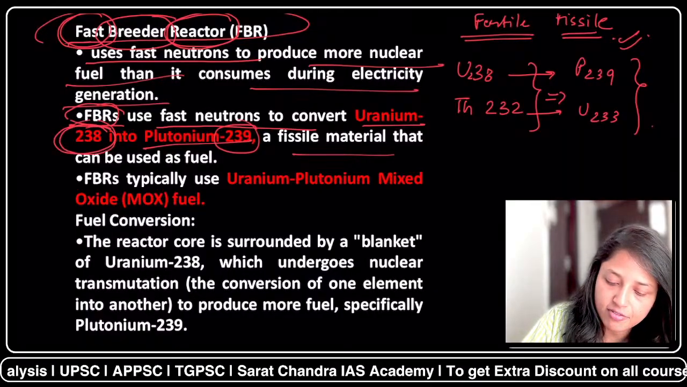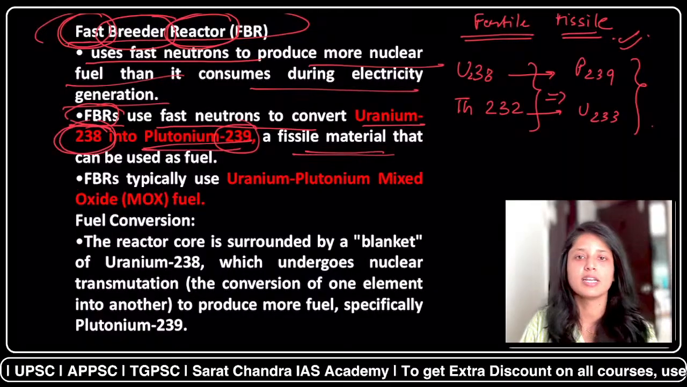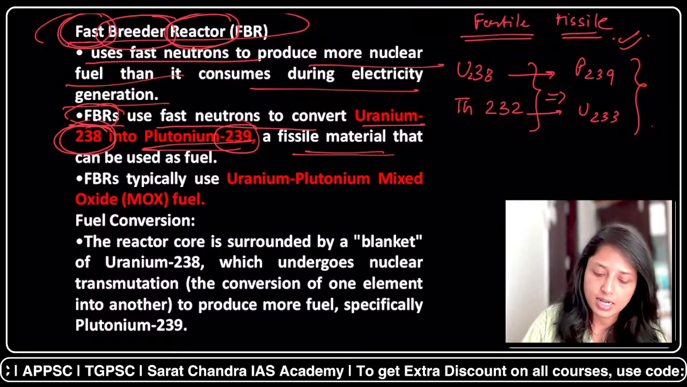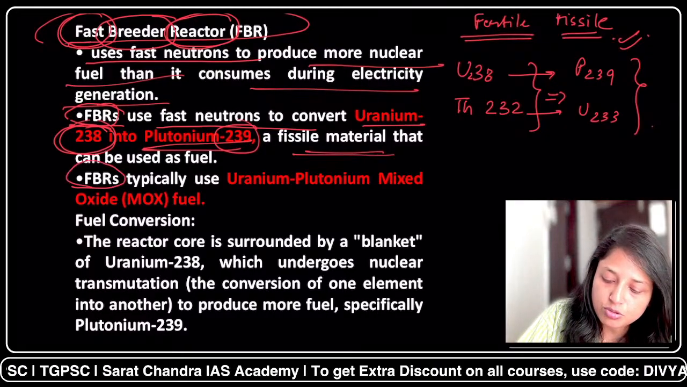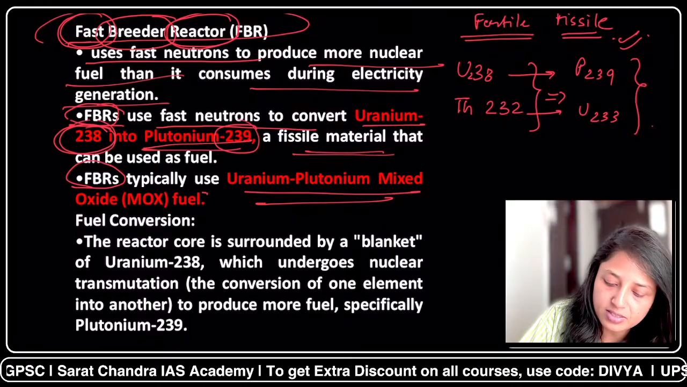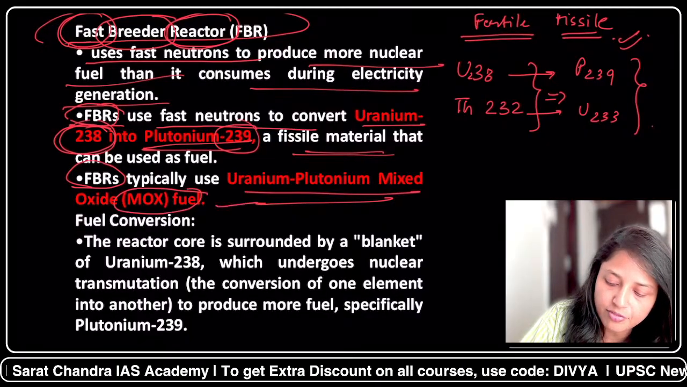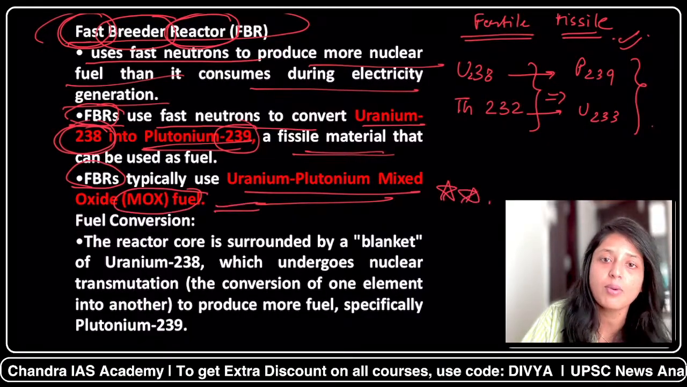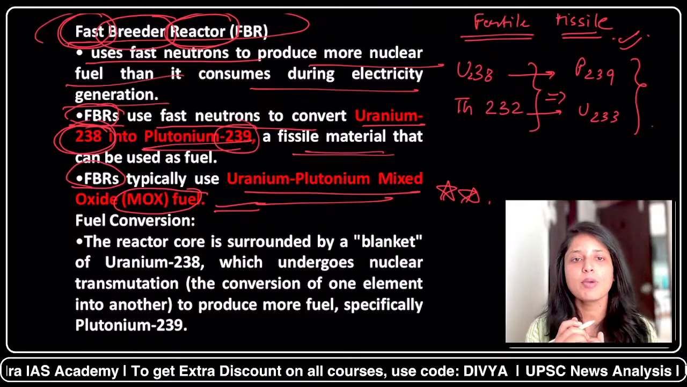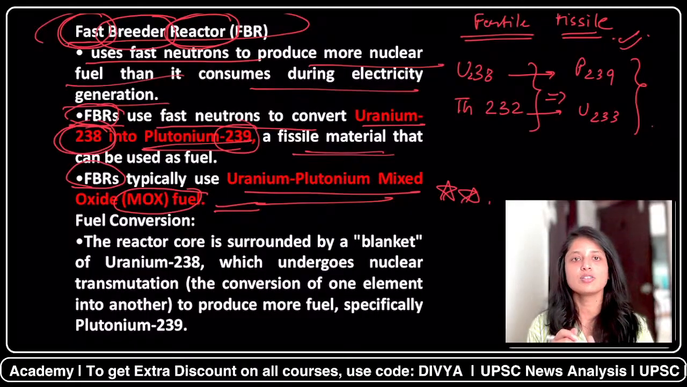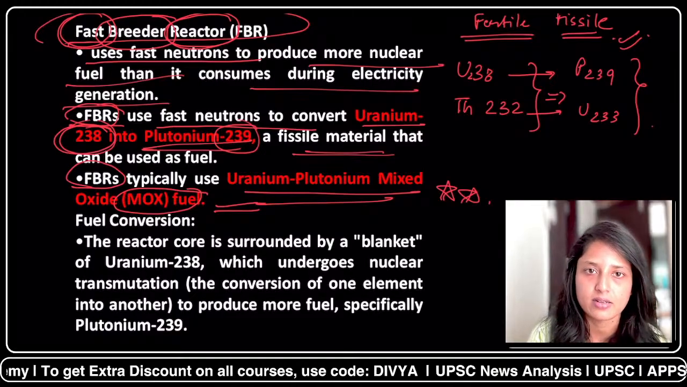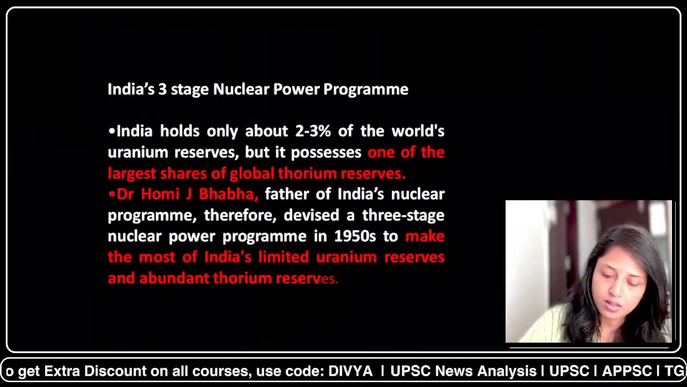Uranium 238 will be converted into plutonium 239, which is a fissile material. Now, fast breeding reactors use uranium plus plutonium mixed oxide fuel. This is very, very important for the exam. Which fuel is used? Uranium and plutonium mixed oxide fuel is used for the fast breeder reactors.